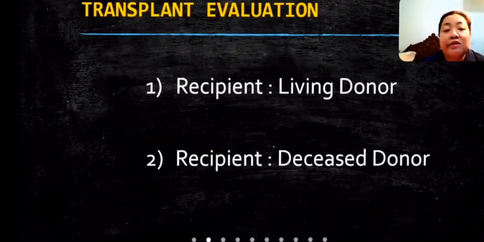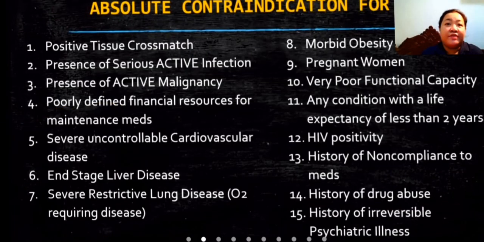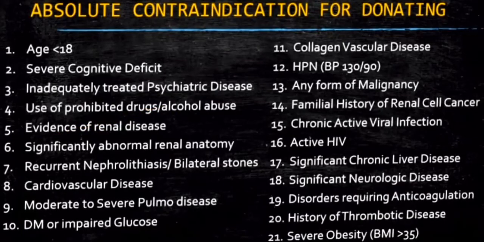Transplant evaluation, for the recipient with a living donor and also with a deceased donor. Absolute contraindications: positive tissue crossmatch, presence of serious active infection, active malignancy, poorly defined financial resources for the maintenance of medications, severe uncontrollable cardiovascular disease, end-stage liver disease, severe restrictive lung disease, oxygen-requiring disease, pregnant women, very poor functional capacity. Any condition with a life expectancy of less than 2 years, HIV positivity, history of non-compliance to meds, history of drug abuse, history of irreversible psychiatric illness.